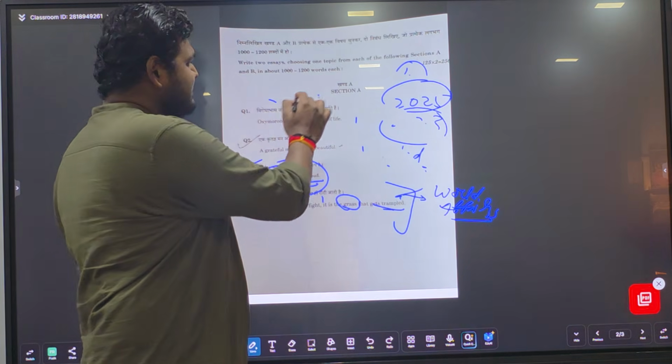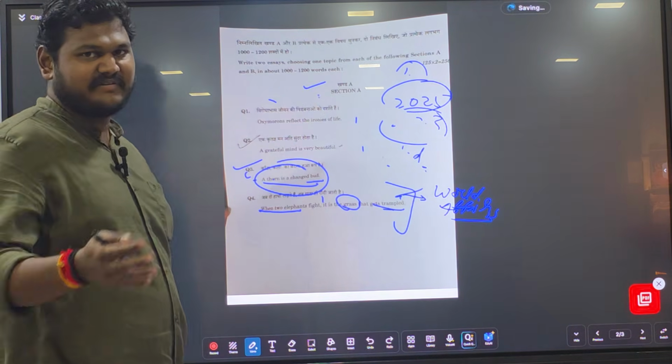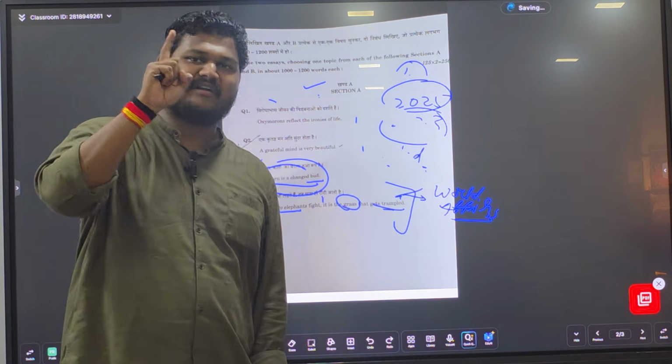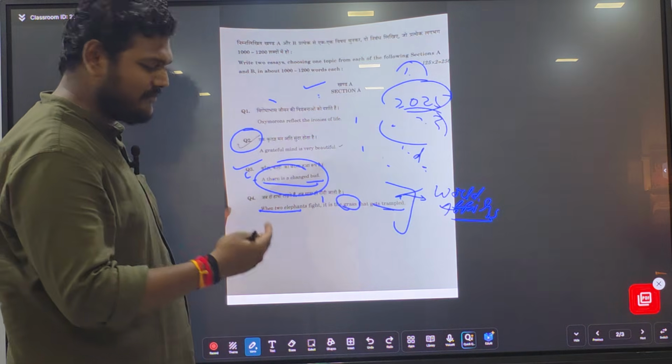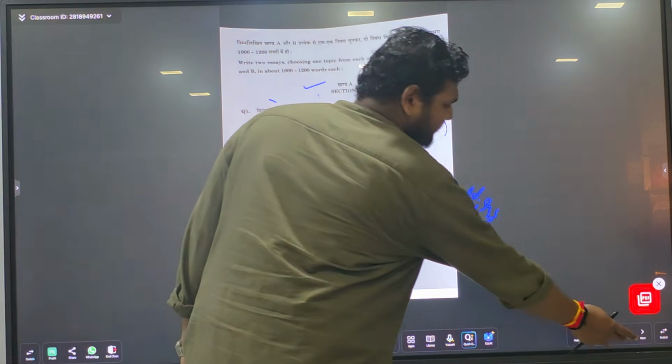Okay, next, this is section A. And as we have discussed, from section A we have to identify only one essay and write that. So the candidate has written this one. Actually, it was a very beautiful topic, a good selection of the topic.